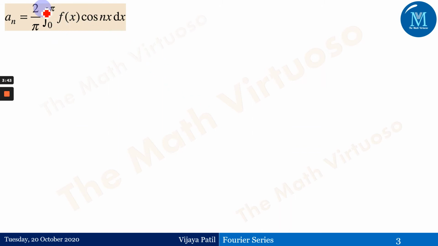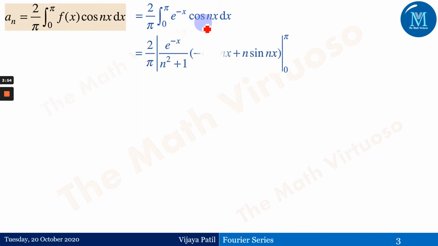Again, please do refer to the previous session. So it's 2 by pi integration 0 to pi f of x cos of nx dx, which is the same as 2 by pi integration 0 to pi e to the power minus x cos of nx dx. And we know the formula that we have discussed before, e to the power minus x cos of nx.